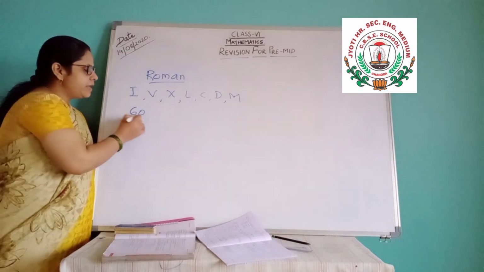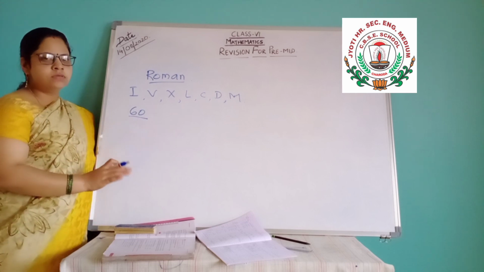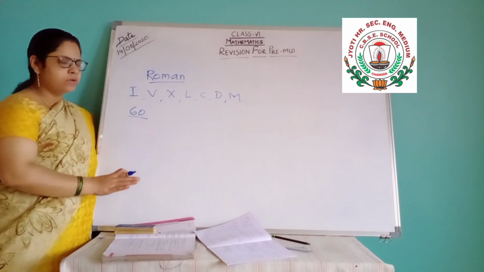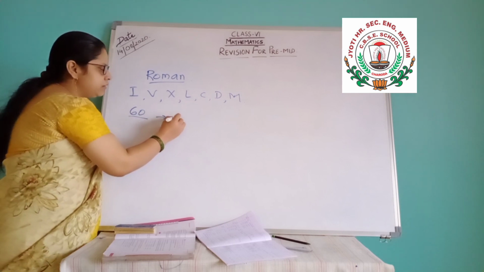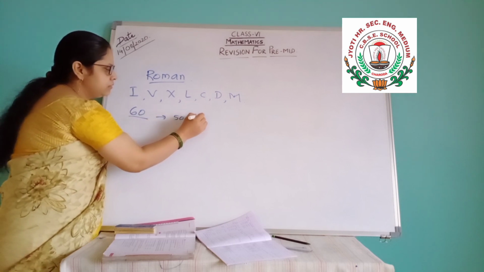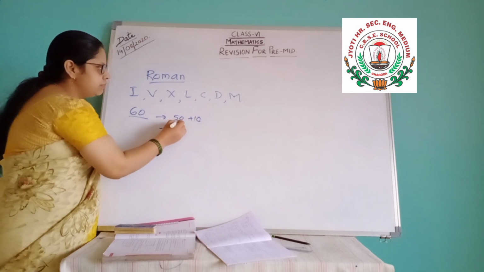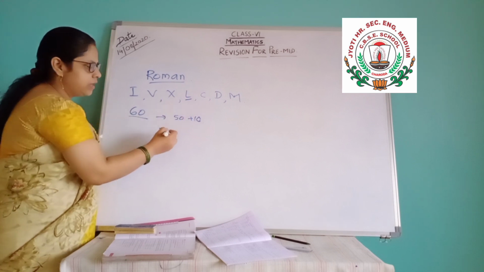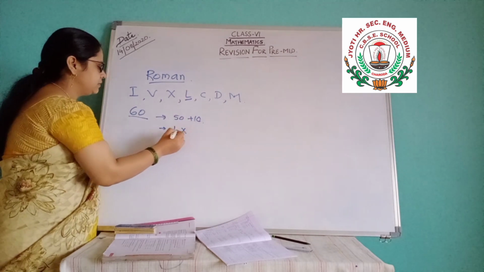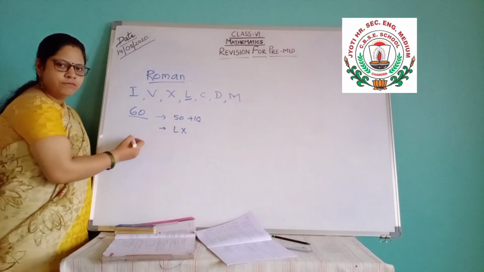For example, we are taking 60. I have told you all the rules. Rules are written in your notebook. Just go through that. 60 can be written as 50 plus 10. 50 is for L, and 10 is X. So LX is the numeral for 60.